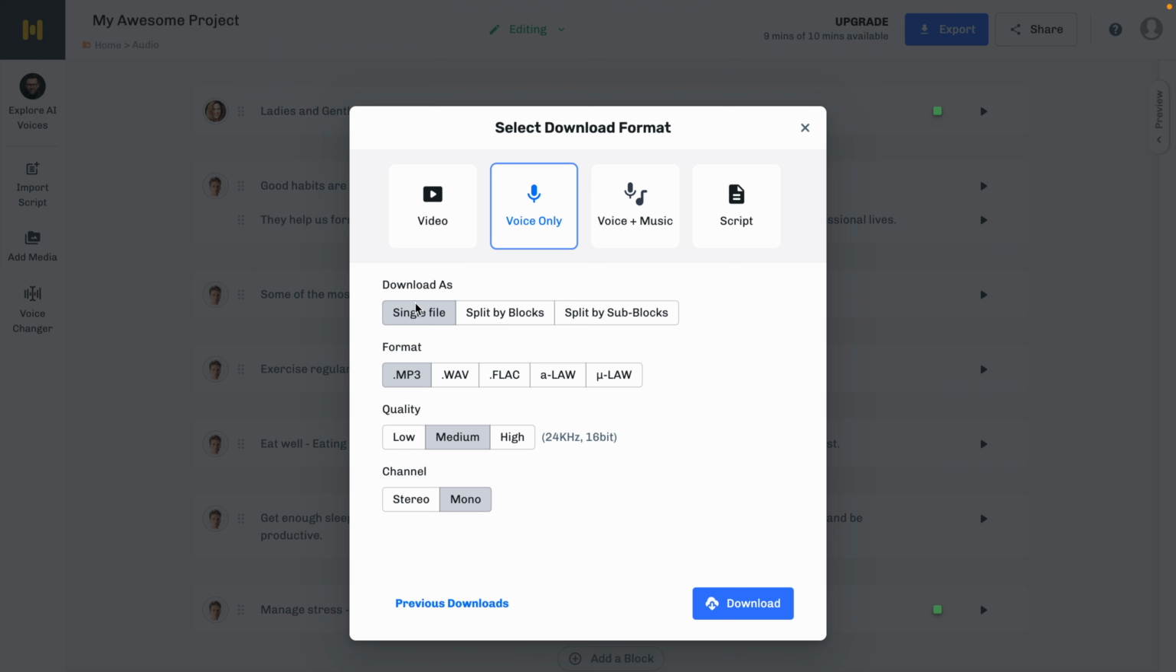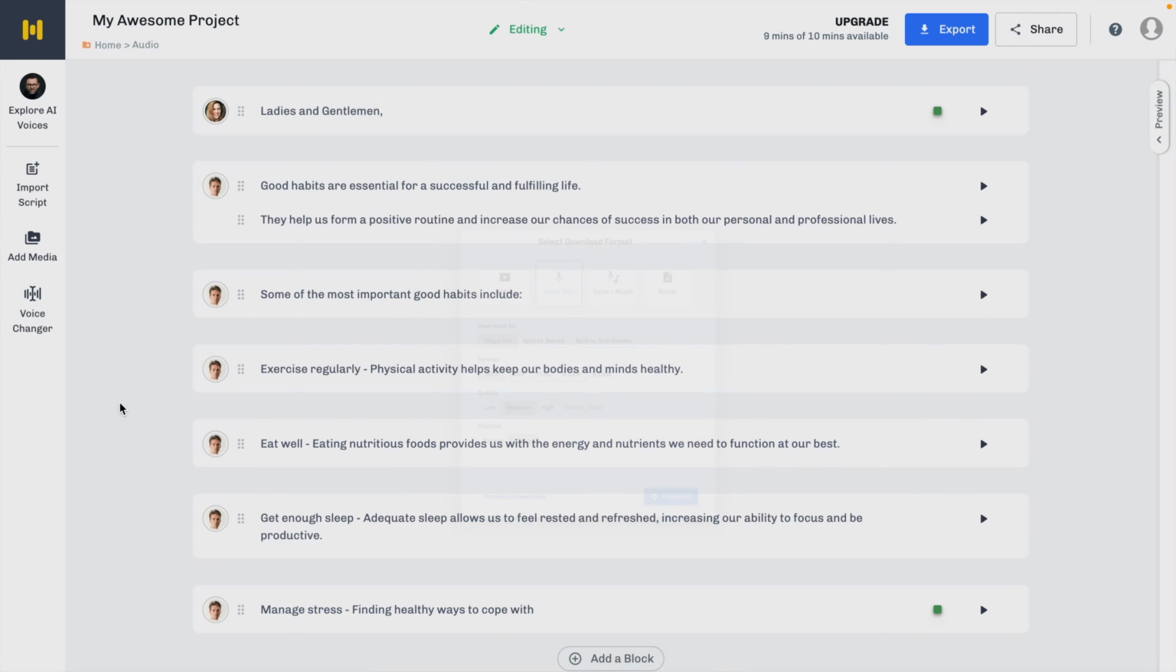And you can click on download or export, and here you can choose your specific format and do the download over there.